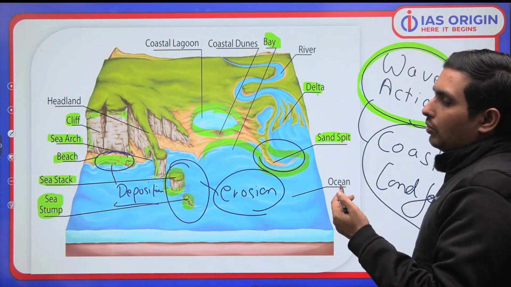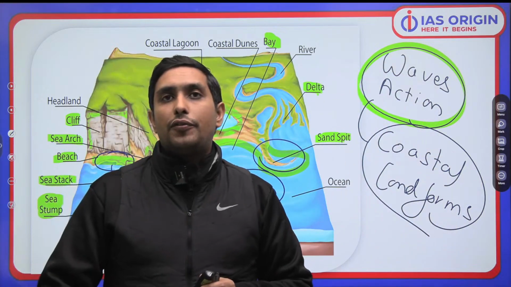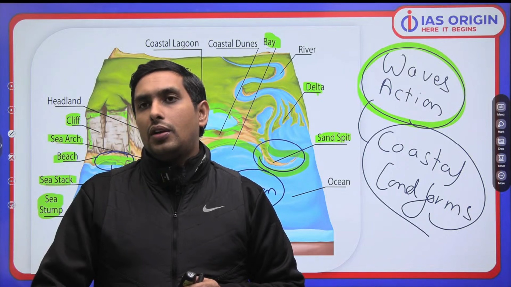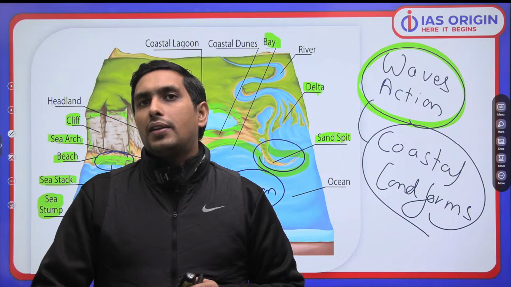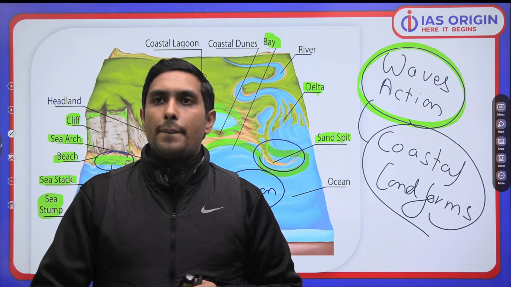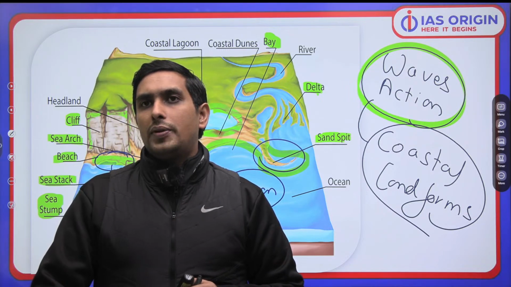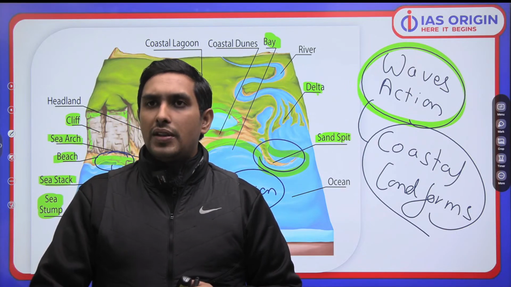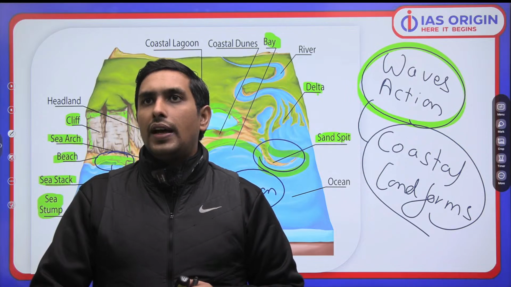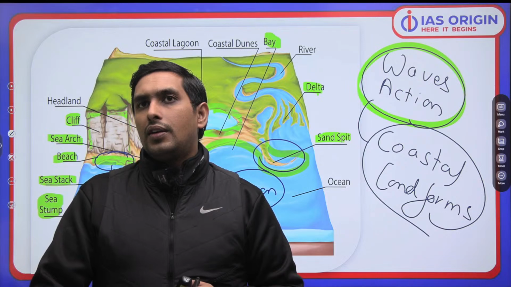So you have to know that some landforms are formed by deposition, and some landforms are formed by the erosion part. We have to be very clear. That's the point we have to understand. I hope it's clear. What I just mean to tell you is that you have to have a simple and straightforward point in your mind, and that will certainly help you generate a good level of understanding. This is very important.